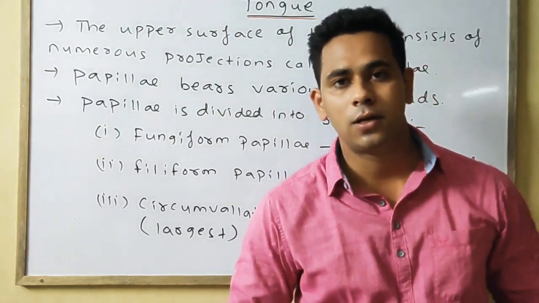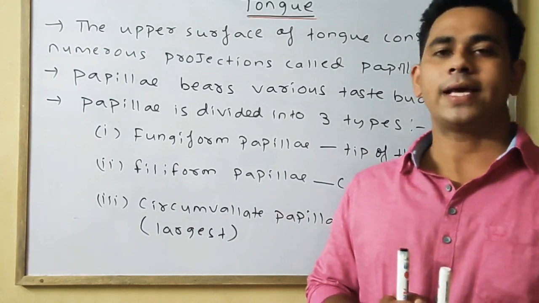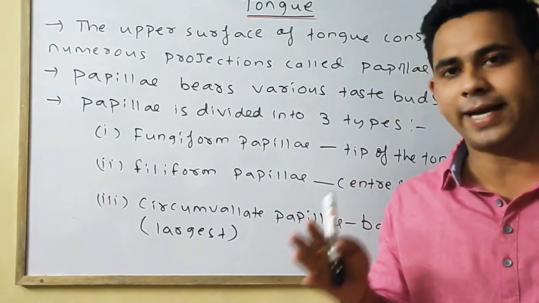Next we'll discuss the various taste buds present on the tongue, or we can say the papilla bear various taste buds.